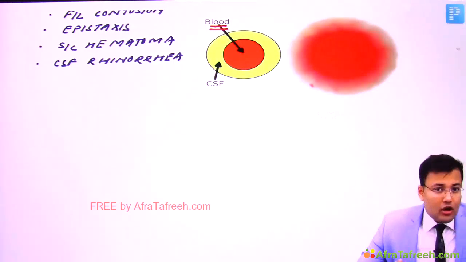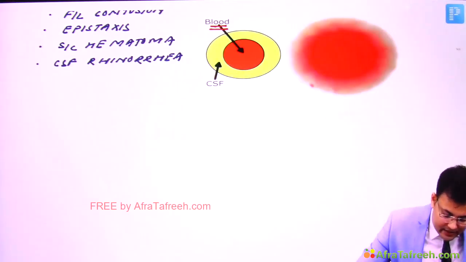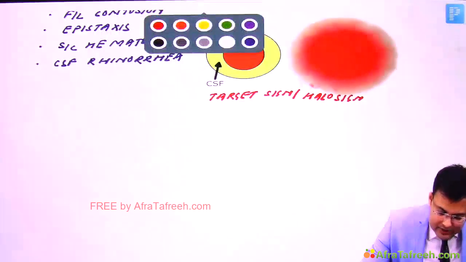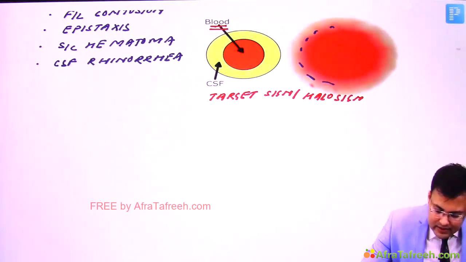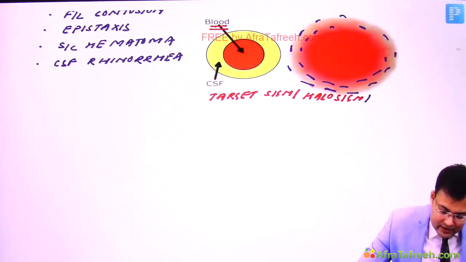So what you are going to notice is this kind of sign, and this is known as the target sign, also known as the halo sign, also known as the double ring sign. Okay, so collect the secretions on tissue paper and this sign is there. And can you see how many rings are there? Here you notice this is internal and this is external. Clear? So how many rings? Two rings are there. So double ring sign.